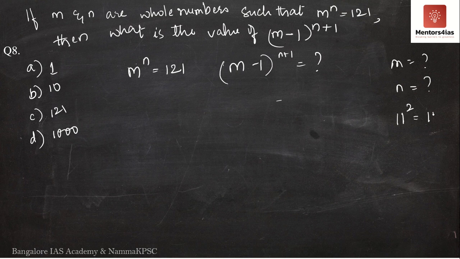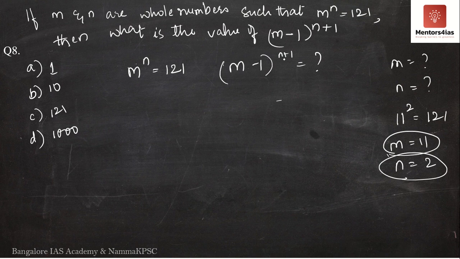Doesn't everyone know 11 square is 121? Yes, 11 square is 121. If you don't know what 11 square is, then it becomes difficult. That is why you must know the approach. So everybody knows 11 square is 121. So if 11 square is 121, can I say m is 11, n is 2? Therefore, we will now substitute m as 11 and n as 2 over here to determine the value of (m minus 1) to the power (n plus 1).